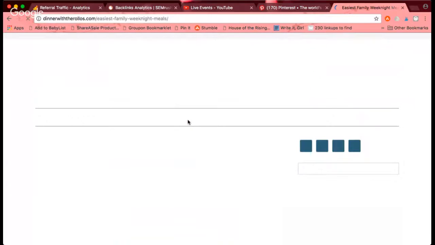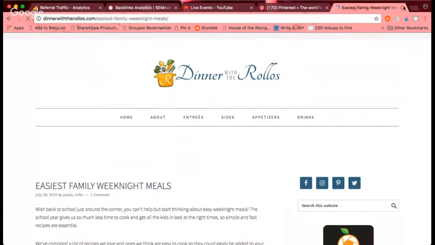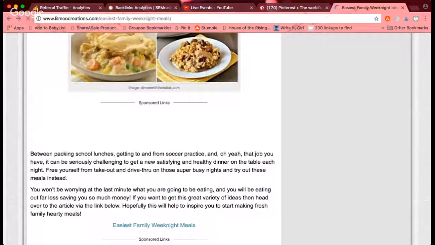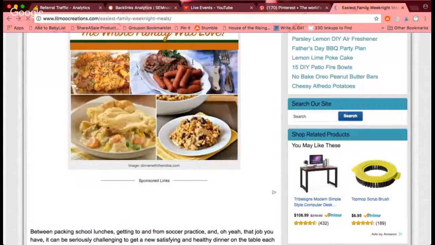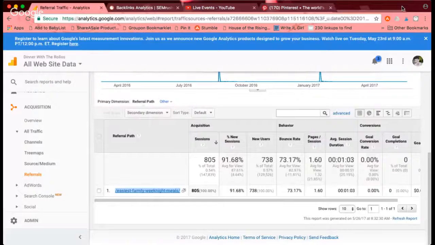So while that did drive me traffic, there's no real value in me sharing this post because it was a nothing post, right? Like they're just using my image. I might as well just pin my image. So I'm actually not going to pin this post. This was a poor example, and I apologize that the first one was a poor example.